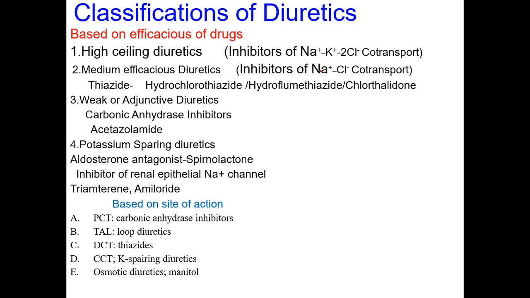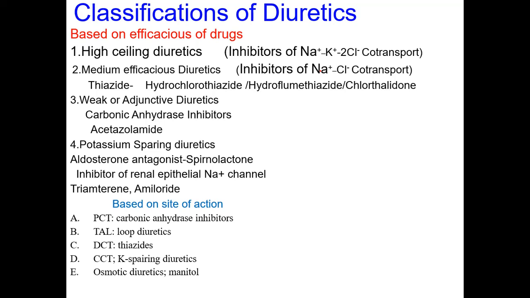These drugs inhibit the excretion of potassium, and only sodium will be excreted. Along with that, there are other drugs which specifically act as inhibitors of the renal epithelial sodium channels.